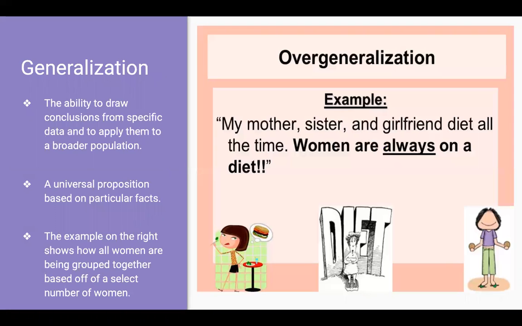Generalization, the ability to draw conclusions from specific data and to apply them to a broader population. A universal proposition based on particular facts. The example on the right shows how all women are being grouped together based off a select number of women.